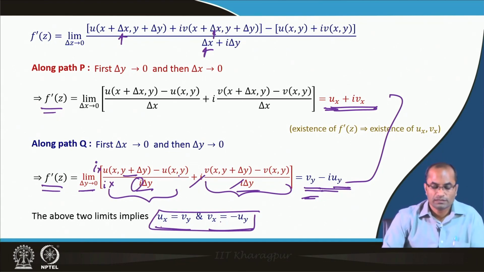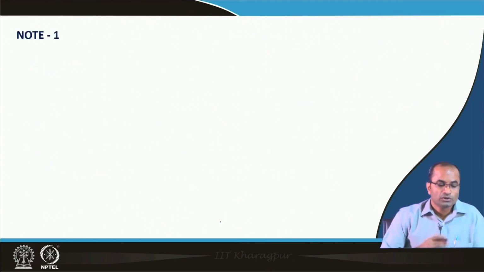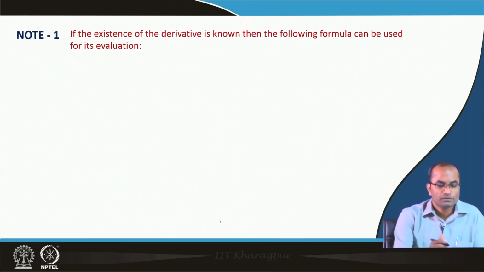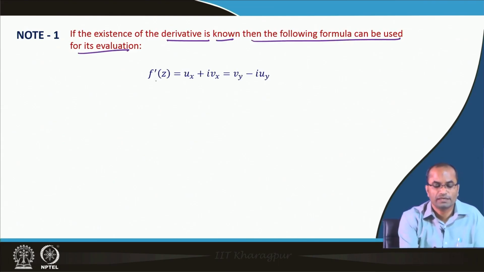So, these are the necessary conditions for differentiability or analyticity, and very useful for proving that the given function is not differentiable or it is not analytic. Here are just two quick notes. If the existence of the derivative is known, then the following formula can be used for the evaluation of the derivative.